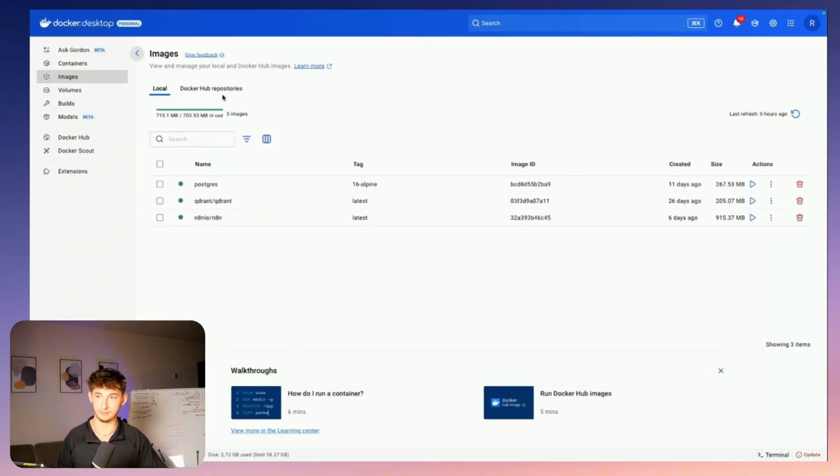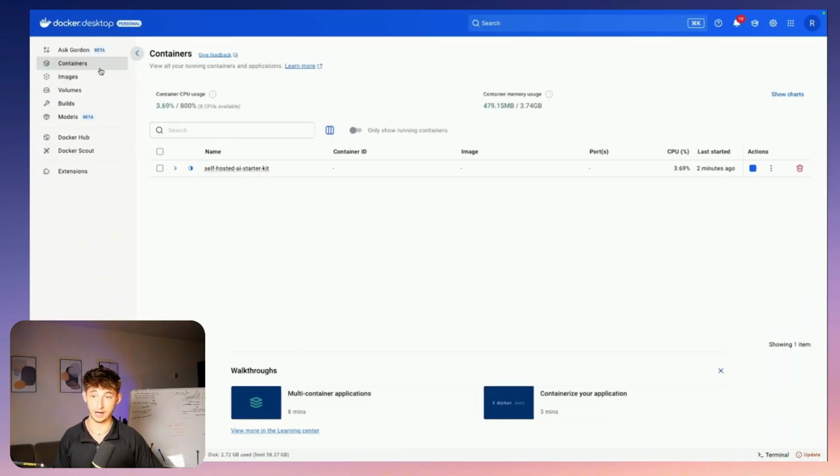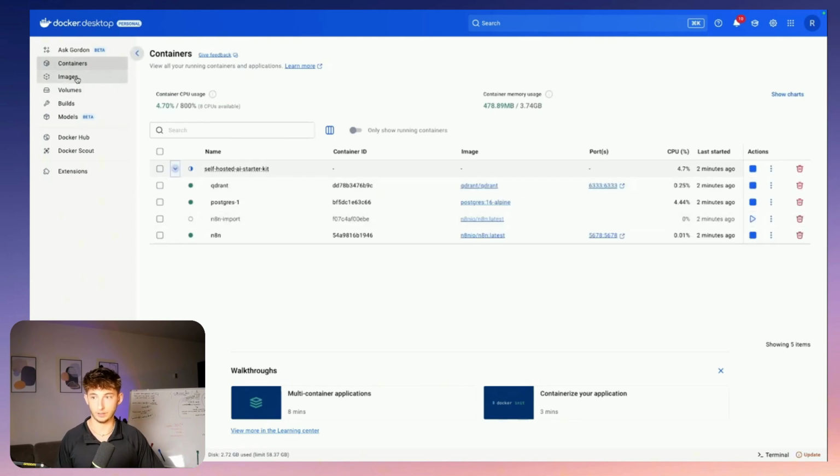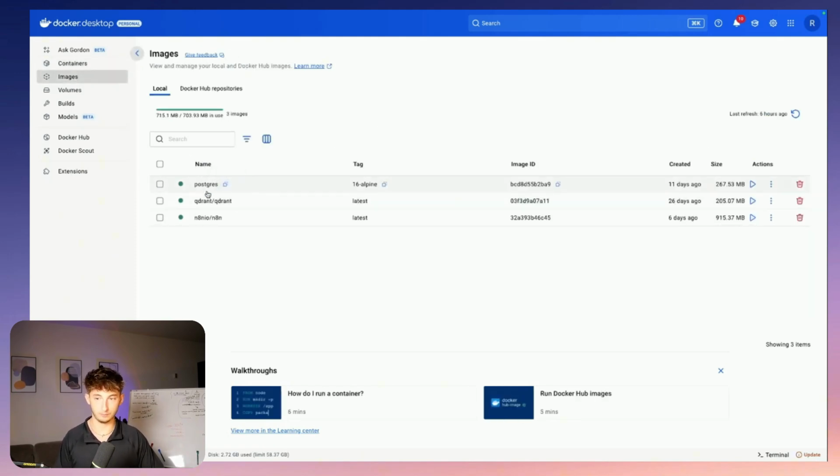So if we come into Docker Desktop, we can see we now have the container, we now have the image, and we now have all these volumes. Rewind the video if you don't understand how all of these work still. But let's go into the container and open this up. We also have within the images Postgres, Qdrant, n8n. This is exactly what we're looking for.